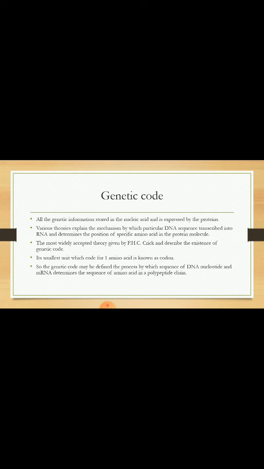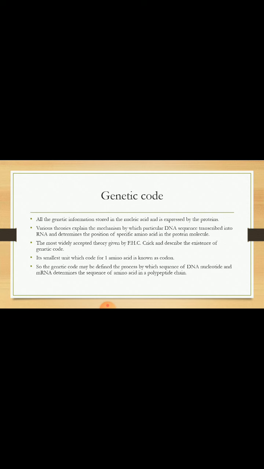Genetic code. As we know, all the genetic information is stored in the DNA, also known as nucleic acid, and it is expressed by the formation of functional protein. Different theories explain the mechanism by which a particular DNA sequence is transcribed into an RNA molecule and determines the position of specific amino acids in the protein molecule. The most widely and highly accepted theory, given by Crick, describes the existence of the genetic code.